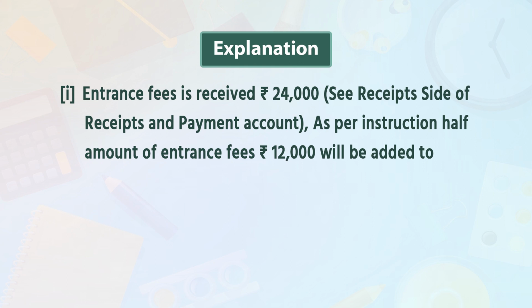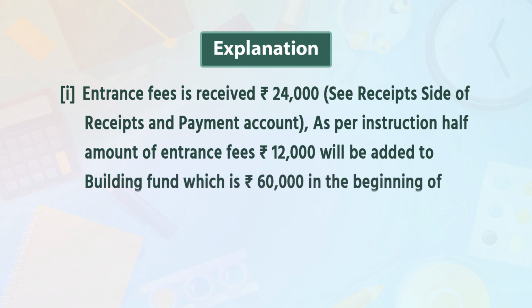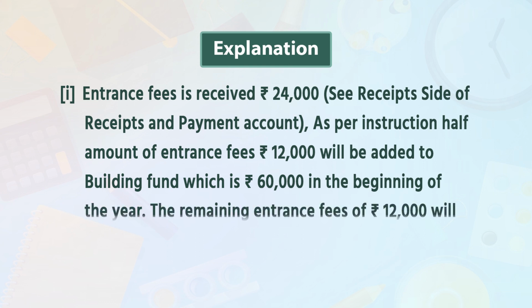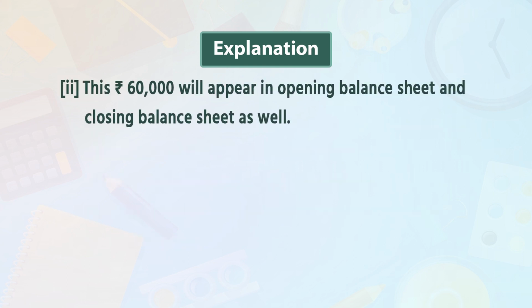As per the instructions, half amount of entrance fees rupees 12,000 will be added to building fund, which is rupees 60,000 in the beginning of the year. The remaining entrance fees of rupees 12,000 will be added to capital fund. Point 2. This rupees 60,000 will appear in opening balance sheet and closing balance sheet as well.